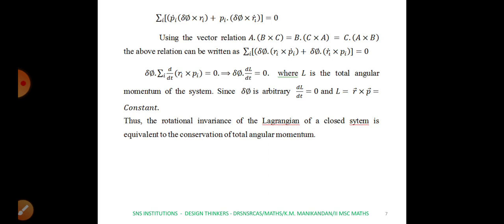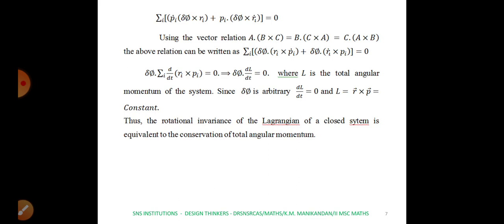Finally we have proved that summation d by dt of Ri × Pi equal to 0. Here Ri × Pi is nothing but angular momentum, and it is denoted by capital L here. Hence we have proved that δφ · dL/dt equal to 0, that is, the rate of change of the angular momentum with respect to time t is 0. Here L represents the total angular momentum of the system, and δφ is arbitrary, so automatically dL/dt equal to 0.